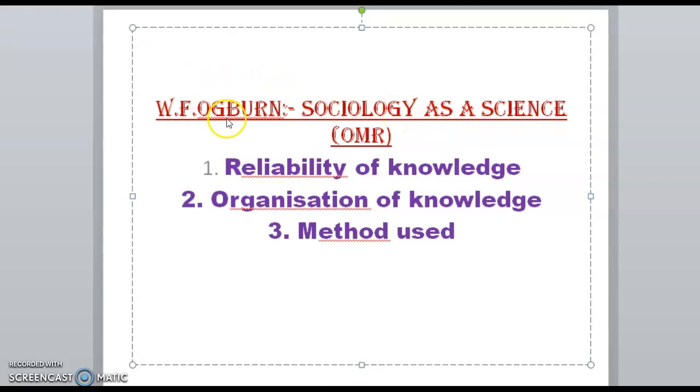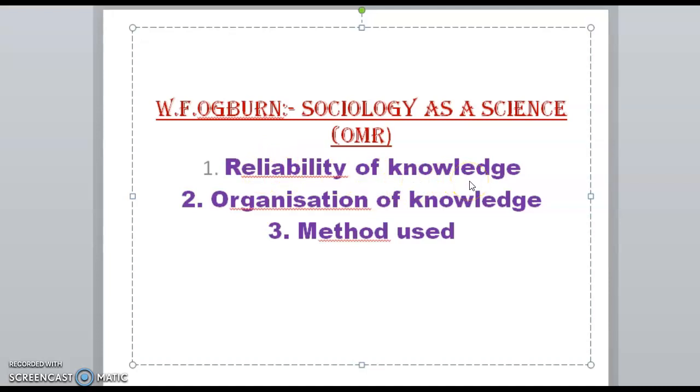So when we claim all this, W.F. Ogburn said that when we say sociology is a science, it should qualify three criteria: reliability of knowledge, organization of knowledge, and methods used. First one is reliability of knowledge.